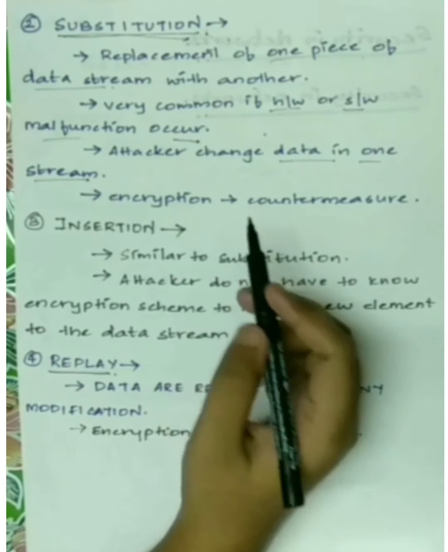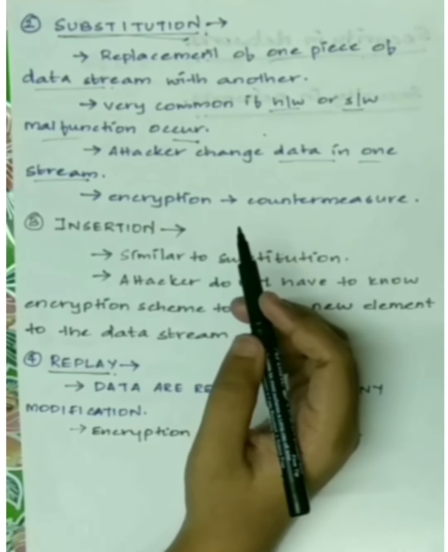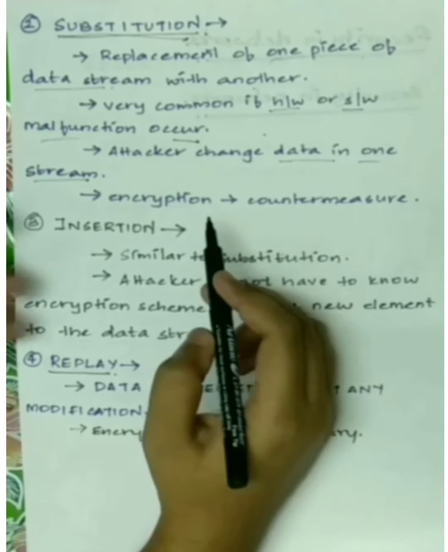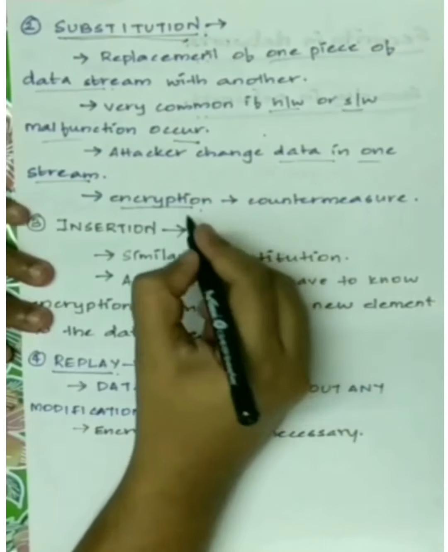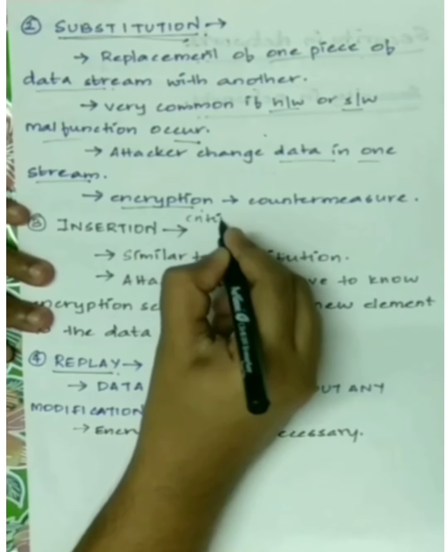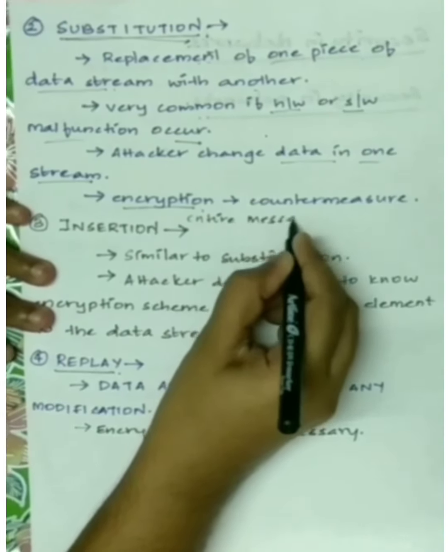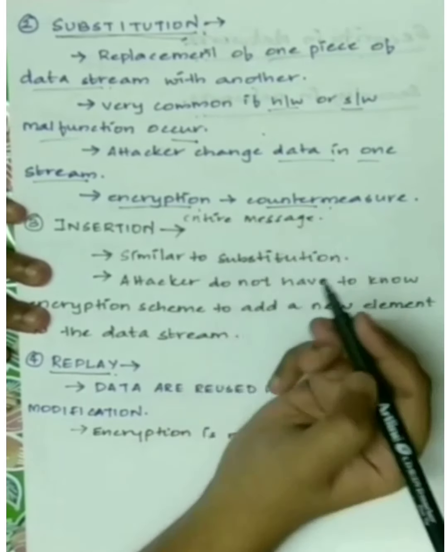Is that clear? The countermeasure is the encryption of the entire resource, the entire data. I'll write it down: the entire message is encrypted. So this is an effective countermeasure.